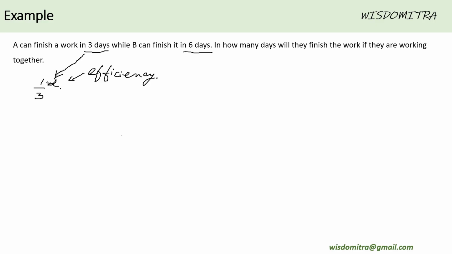So let us now make an attempt to understand the amount of work being done every hour by these two persons working together. One third of the work is being done every hour by A, and one sixth of the work is being done by B every hour, right?